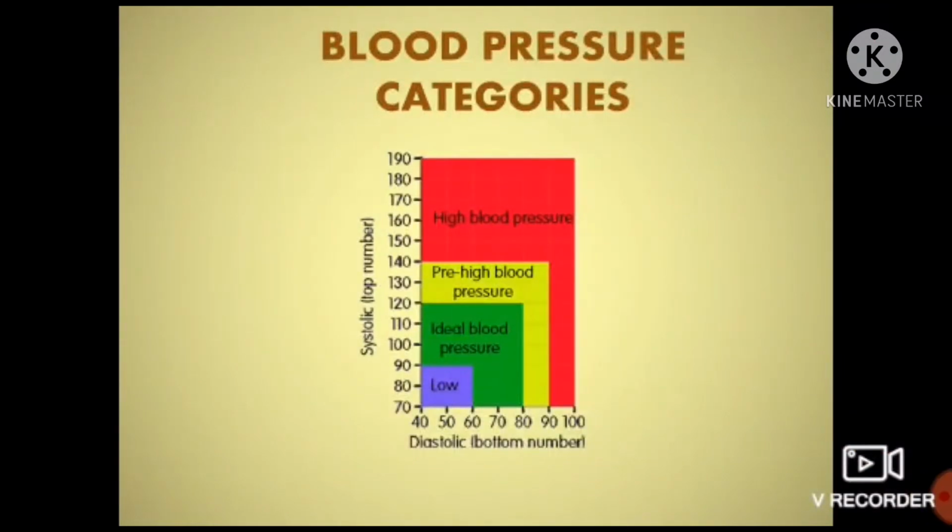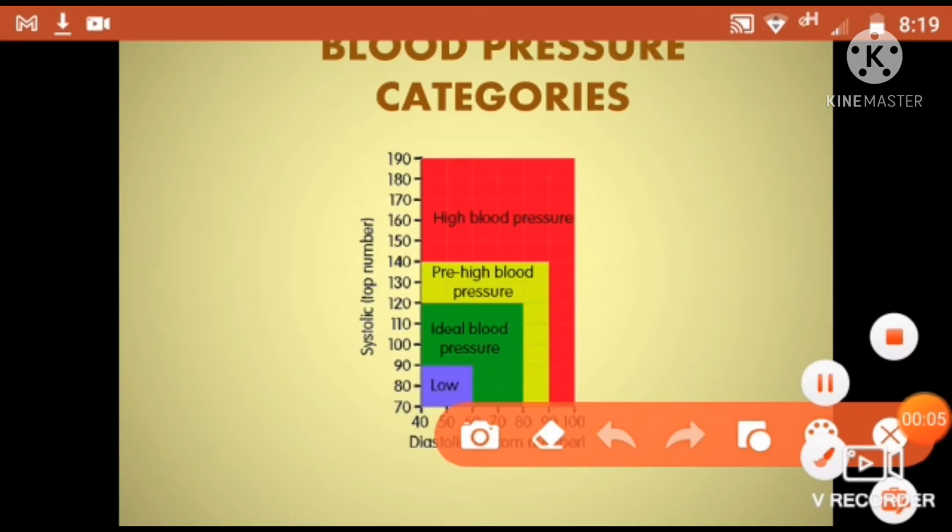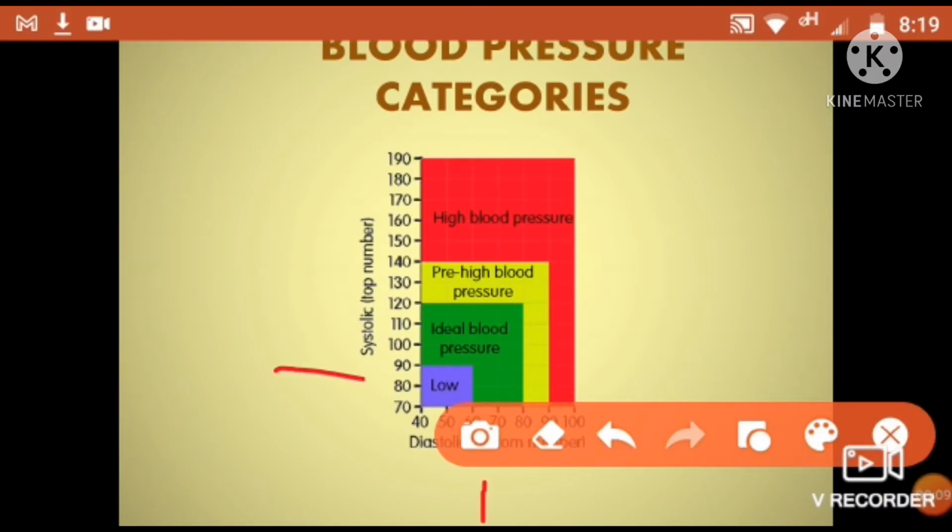We can check these blood pressure categories as we have already discussed. When your blood pressure is 80 to 60, it's low, and when it's 120 to 80, it's ideal. Ideal blood pressure is mainly seen from younger age to the teenage years.